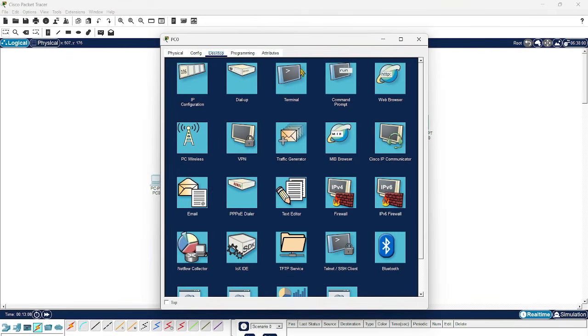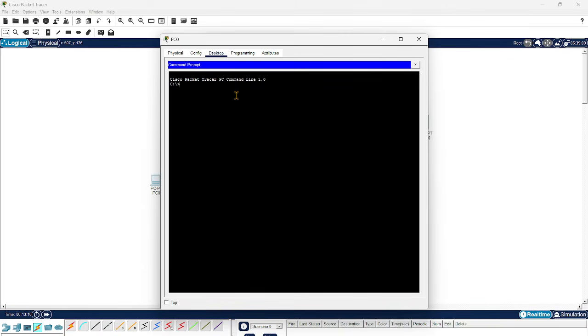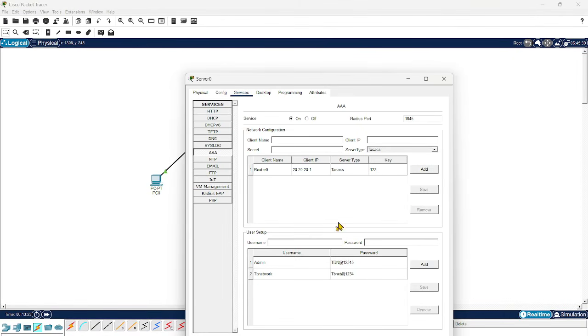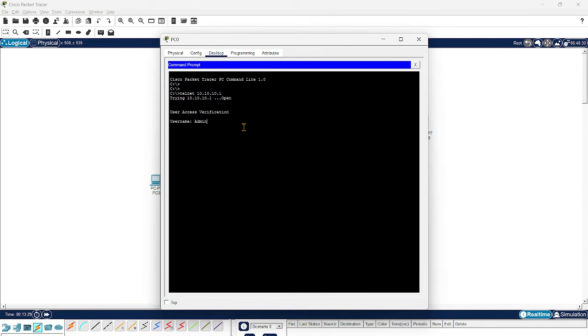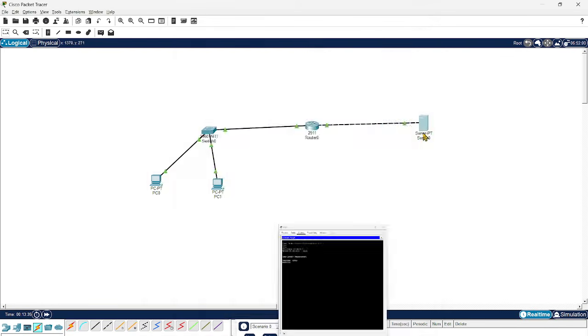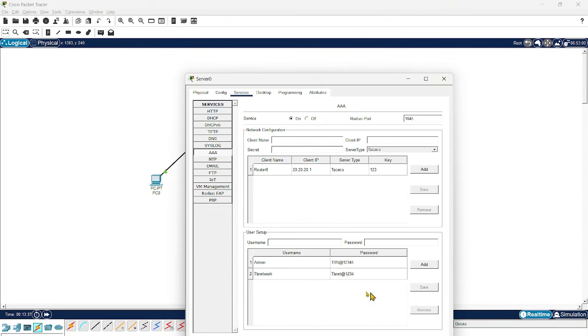Just go to the command prompt and do a telnet to your router, which is 10.10.10.1. It is asking for the username, so give any username that we have created here. In this server, we have created admin and TB networks. First I am going to use admin, and the password that we have set.